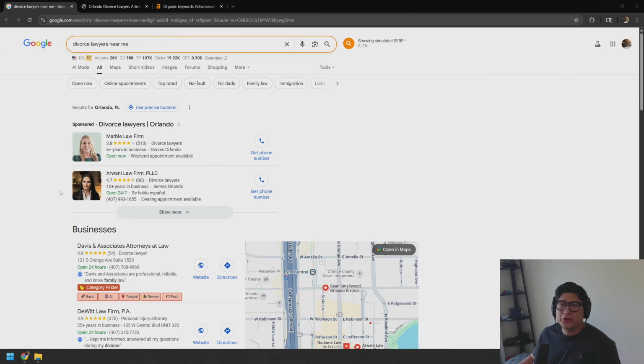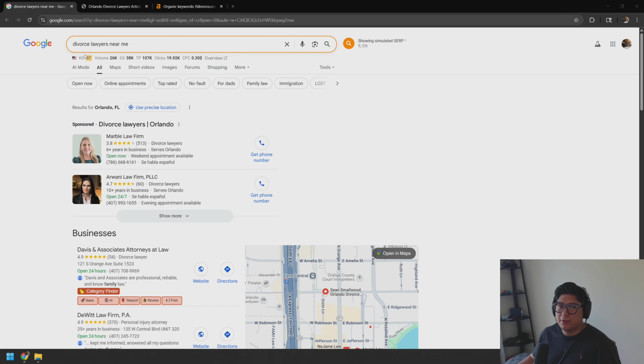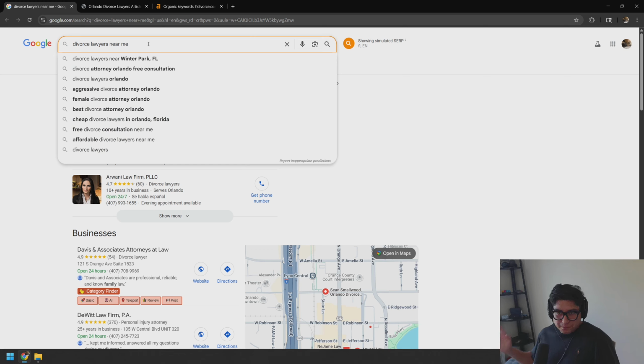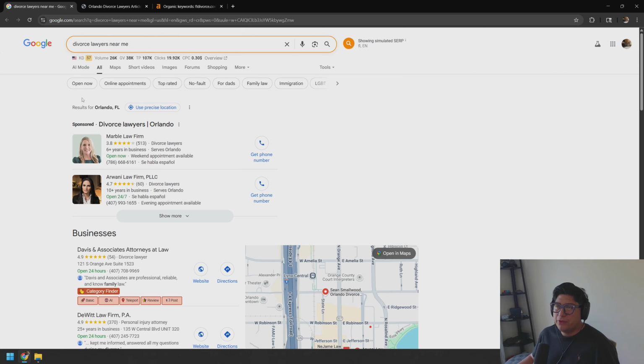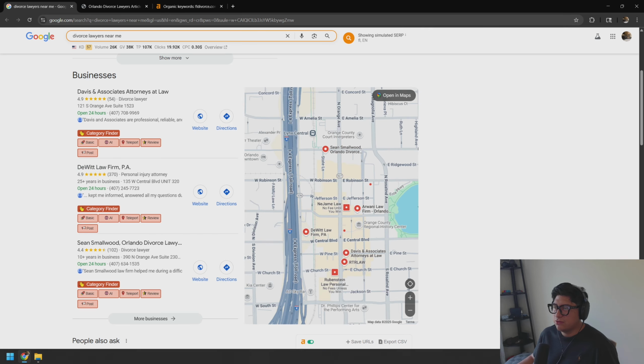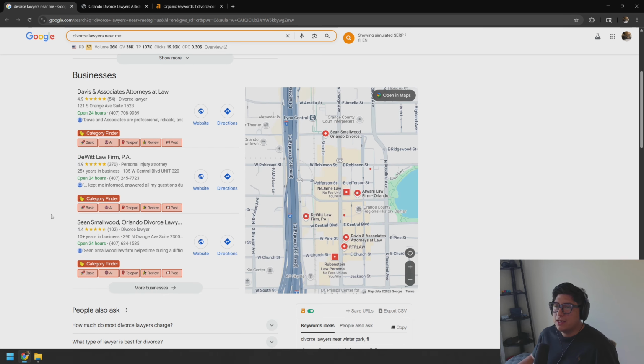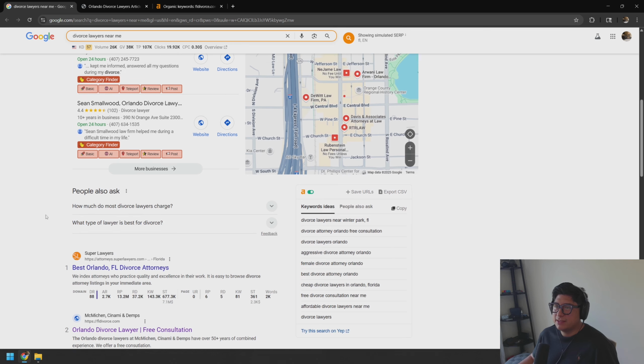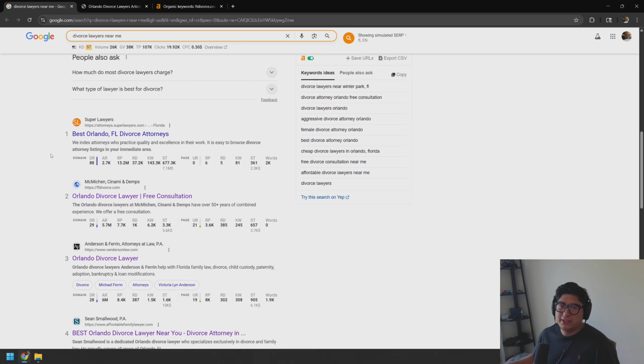So if we take a look at something like this, this is a SERP, search engine results page on Google for divorce lawyers. So the main thing I'm trying to look at right now is just who's top ranked in, let's say, Orlando, the center of Florida, for a very popular search term like this one for any sort of family law firm. So this is simulated from the center of Orlando. So if you take a look at the map pack, you will see the center of Orlando if you're familiar with that. But we can go ahead and skip past this and look at just the regular listings on here.